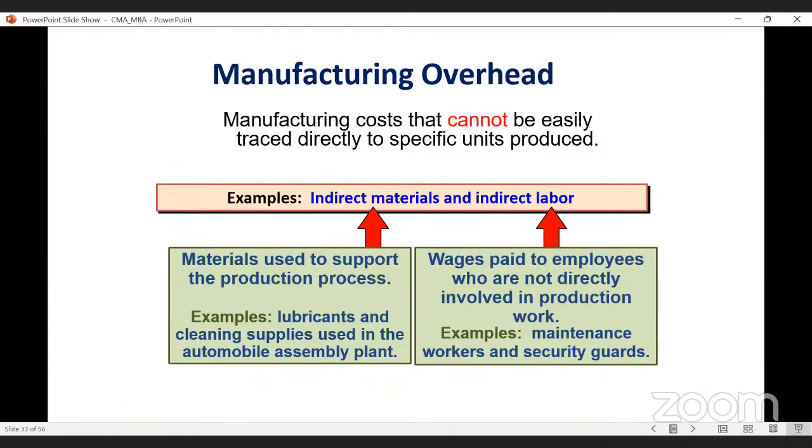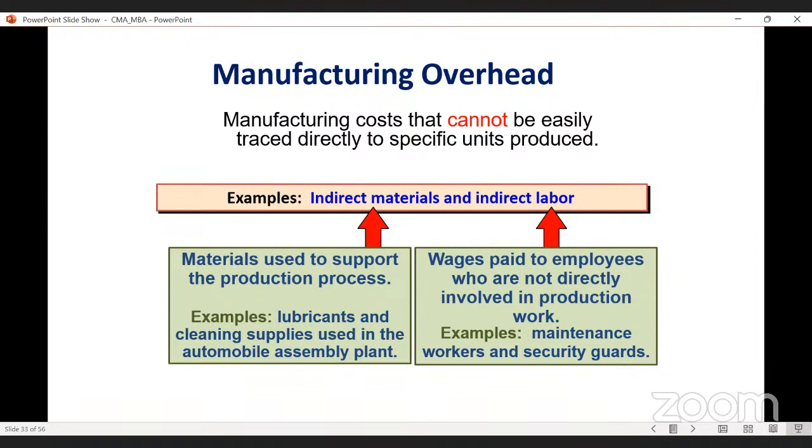Another component or element of cost is your manufacturing overhead. These are manufacturing costs that cannot be easily traced. In the previous cases, in case of direct labor and direct material, the cost can be easily traced out. But in case of manufacturing overhead, the cost cannot be easily traced directly to specific units produced.